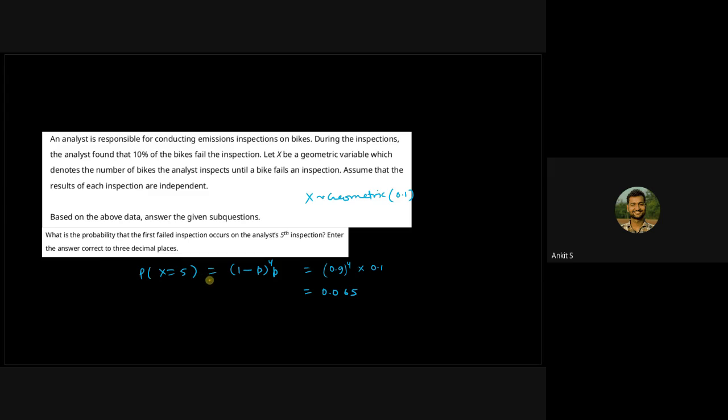Now you all know how to calculate the probability of a geometric random variable taking some value. We have to calculate the probability that X will take value 5. It means that if the analyst finds the bike fail on the fifth inspection, all of the four bikes that came before the fifth bike were okay, or they were functioning correctly, so those are not failing. So the probability will be 0.9 raised to the 4 times 0.1. This is just a basic use of calculating the probability, but I am explaining because this is related to the very basics.